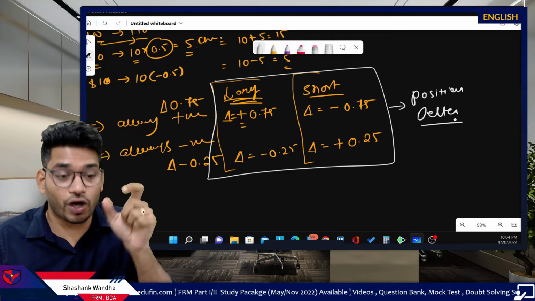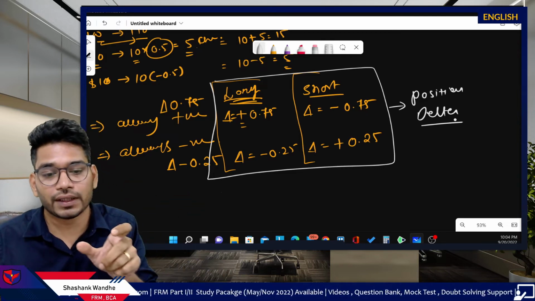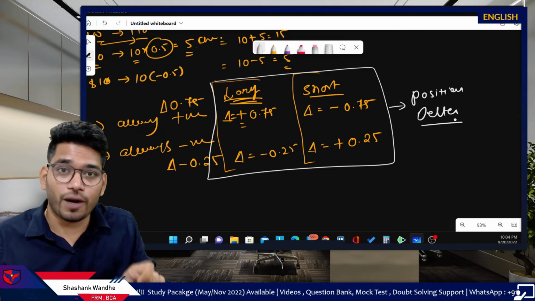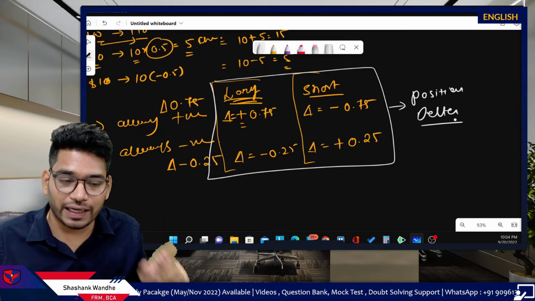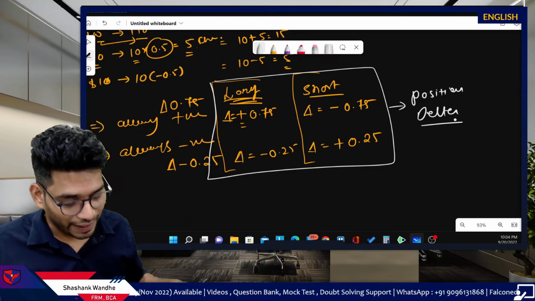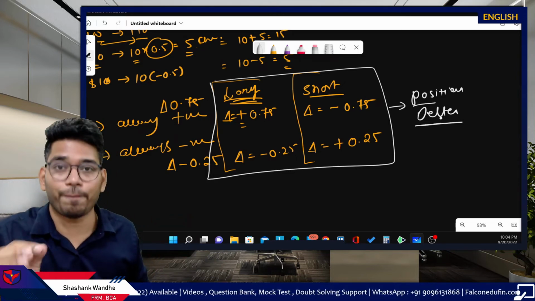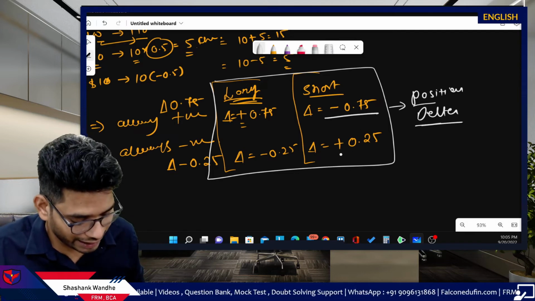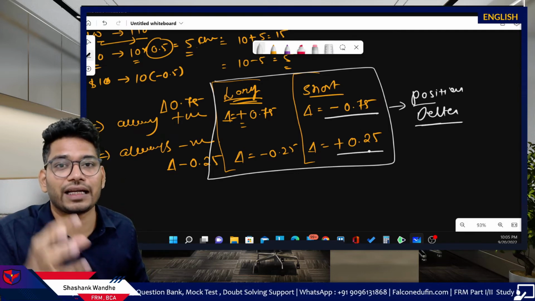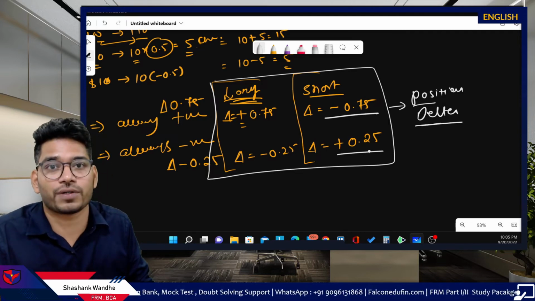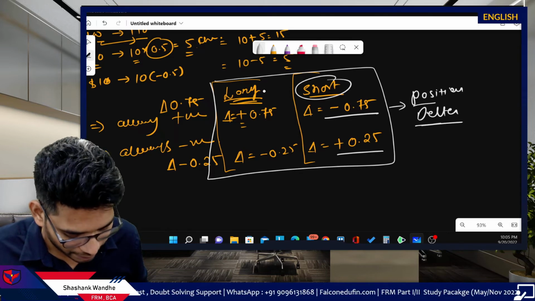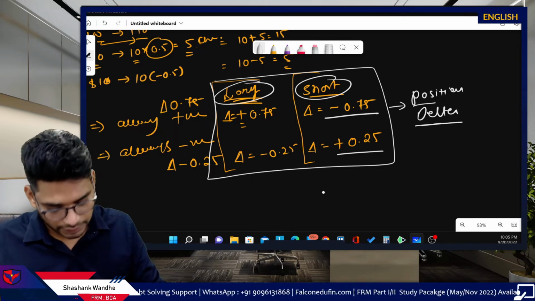If you have a long position in put, you have negative delta, but if you take a short position in put, you will have positive delta, which is again happening because of the position you take. That's why this delta is known as the position delta. Position delta is not different from delta. It is just indicative of delta in your long position or your short position. Please remember this.